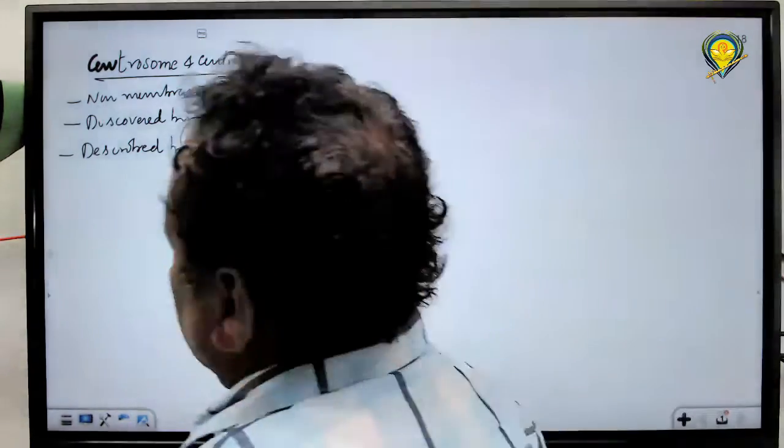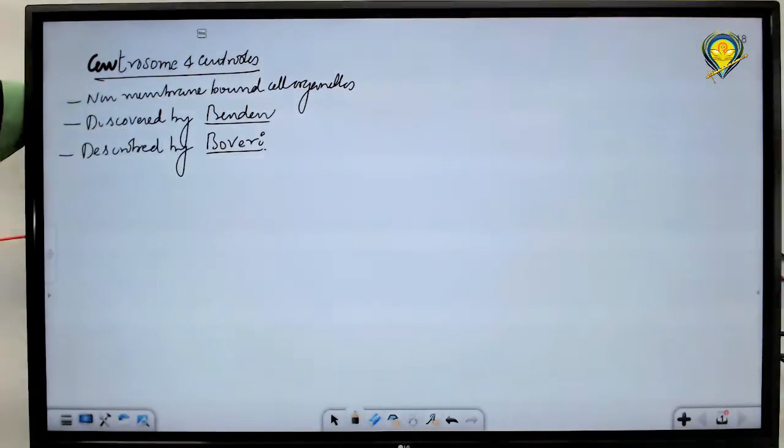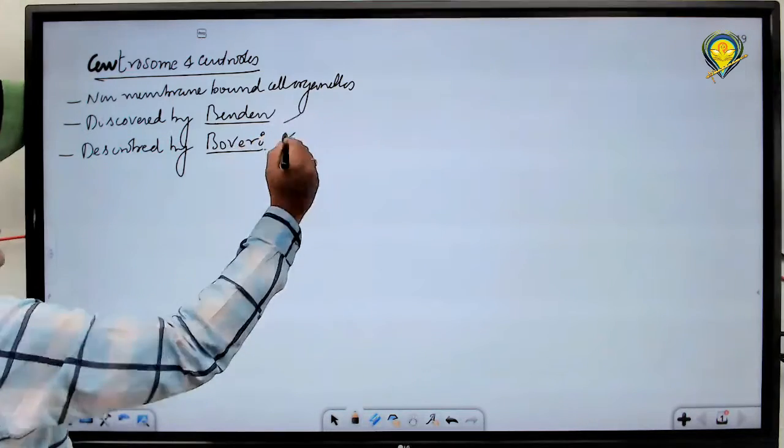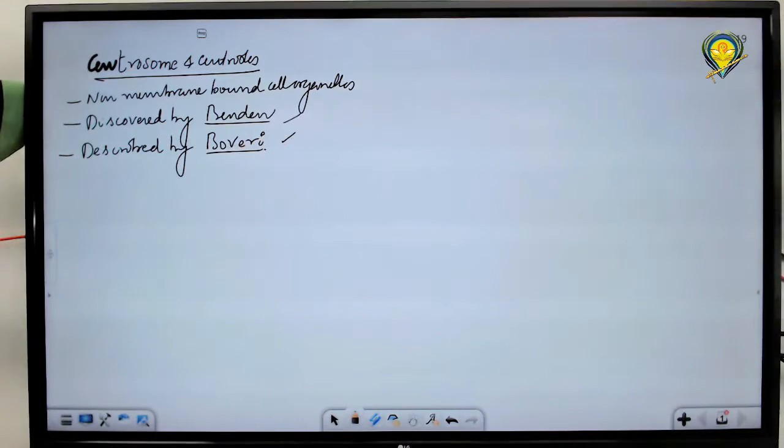This centrosome is a non-membrane bound cell organelle. Discovered by Benda and Annamu, and described by Boveri.